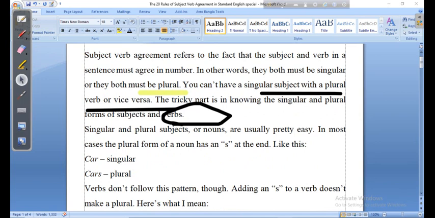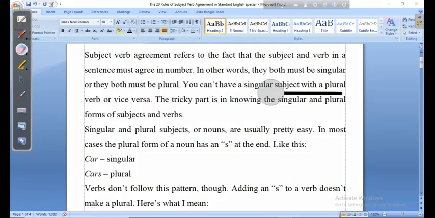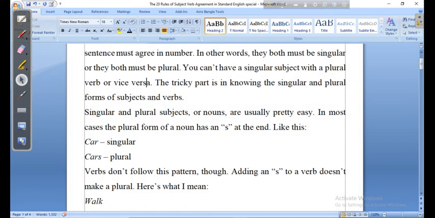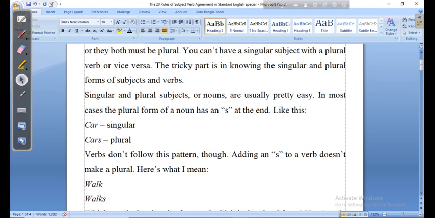Singular and plural nouns are usually pretty easy. That means it is quite easy for students to identify the singular subject. But what about the singular verb or plural verb? Let us be clear. In most cases, the plural form of a noun has an s at the end, isn't it? Like car, cars, book, books, fan, fans. Usually a noun becomes plural by taking an s at the end.